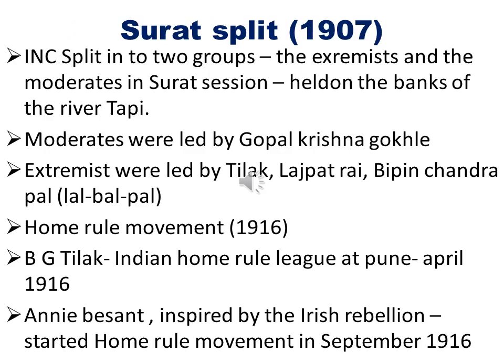Thus the Congress split into two groups, the extremists and the moderates, at the Surat session in 1907 held on the banks of the river Tapi. The extremists were led by Tilak, Lajpat Rai and Bipin Chandra Pal, again Lal Bal Pal, and the moderates were led by Gopal Krishna Gokhale. And the formation of the Home Rule movement in 1916 is very important.